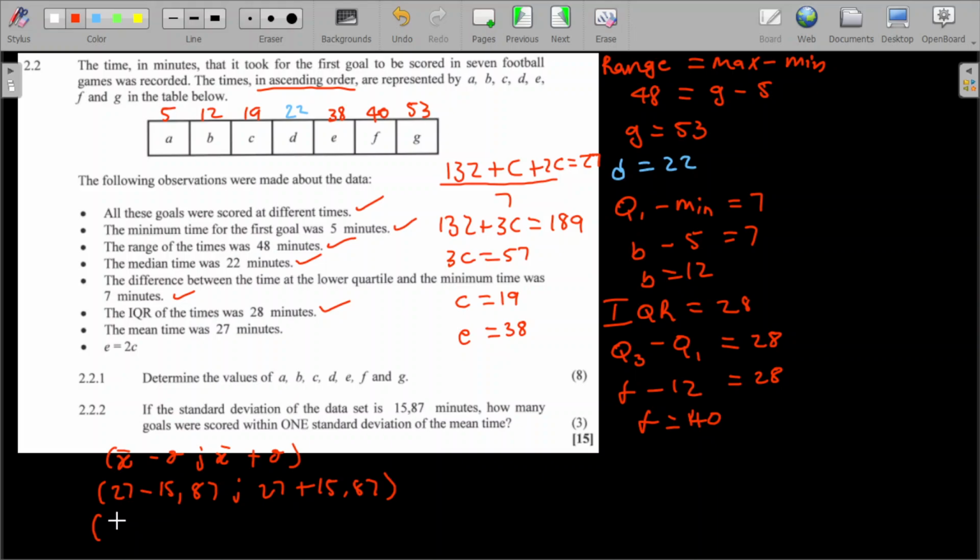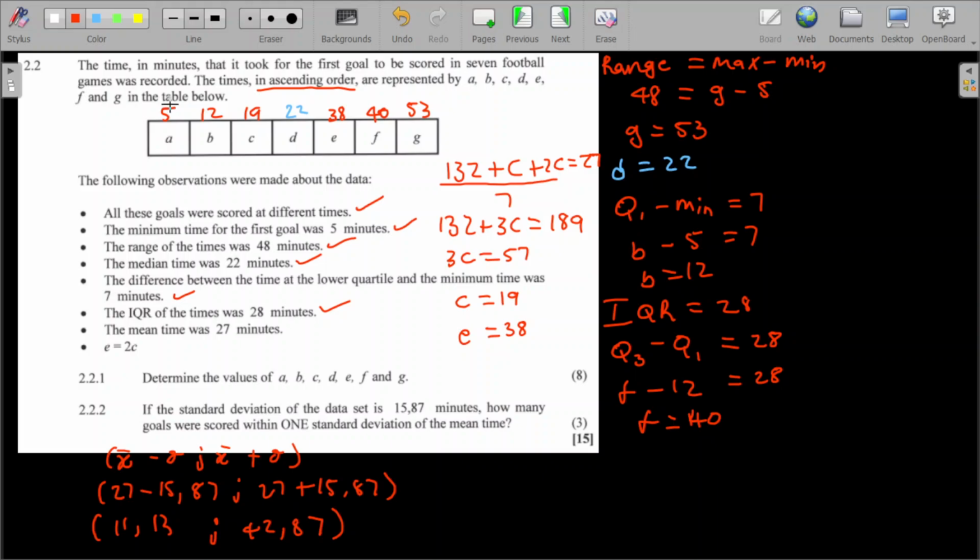The answer that I'm getting is 11,13 and here it is going to be 42,87. So I'm looking for the data within one standard deviation. Within means between these two numbers, it must not be above this and not be less than this, it must be within these two numbers.